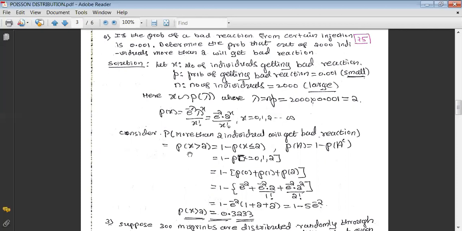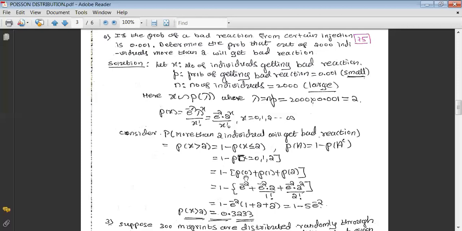It is inevitable that we have to use the complement law, which is given by probability of any event equals 1 minus its complement. Here the event is greater than, therefore its complement is less than or equal. So this can be written as 1 minus probability of x is less than or equal to 2. Less than or equal to 2 means permissible values are 0, 1 and 2. So we can write 1 minus probability of x equal to 0, 1, 2. These are the permissible values. And again, we know that the values taken by the random variable are mutually exclusive. This comma stands for or, becomes plus. That we can write like this.